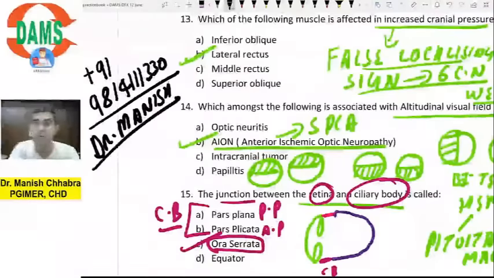I am MS Ophthalmology, and then I did my fellowship in glaucoma from PGIMER Chandigarh. You can get in touch with me anytime you want, any guidance, any query, academic or non-academic. My students already know that I am always available for all of you 24/7.